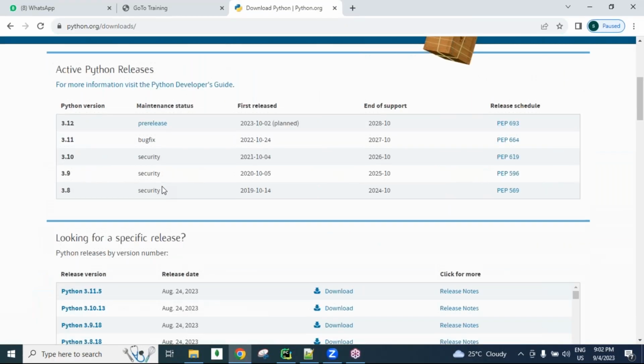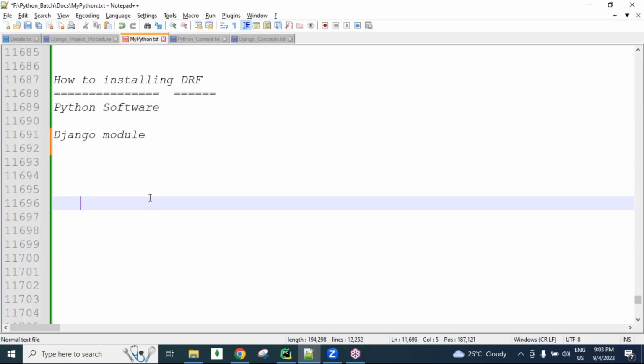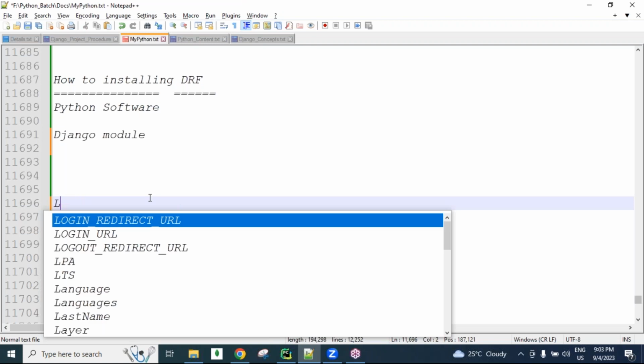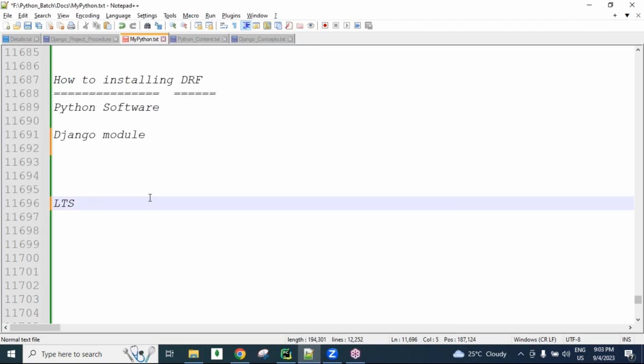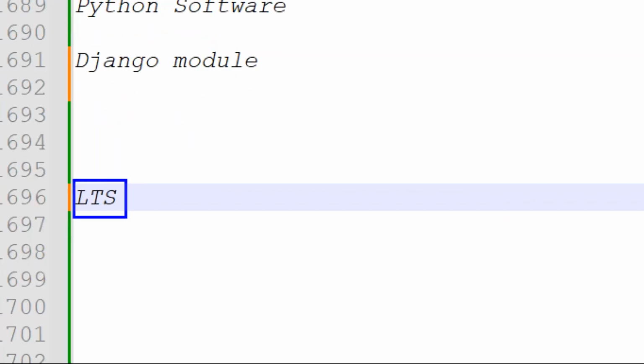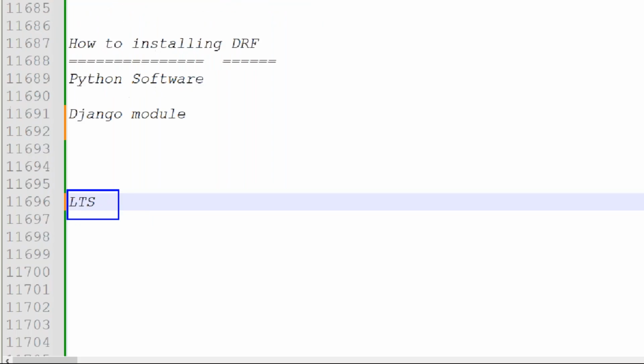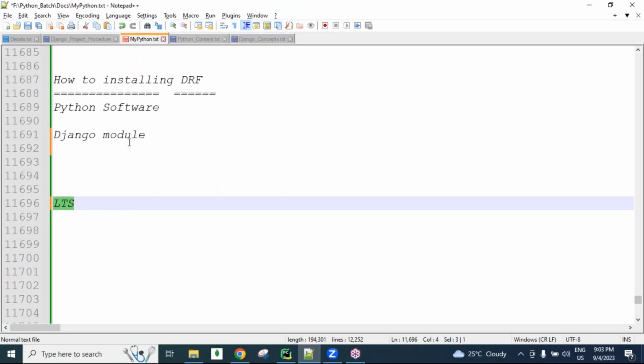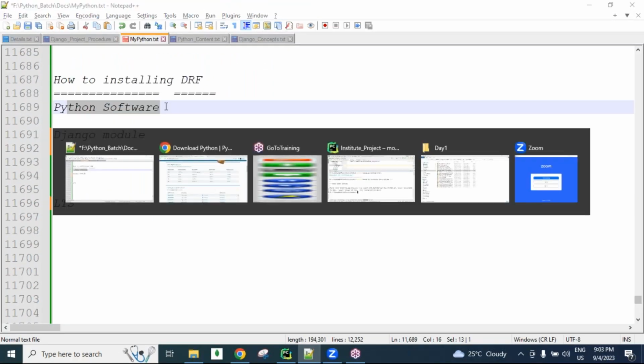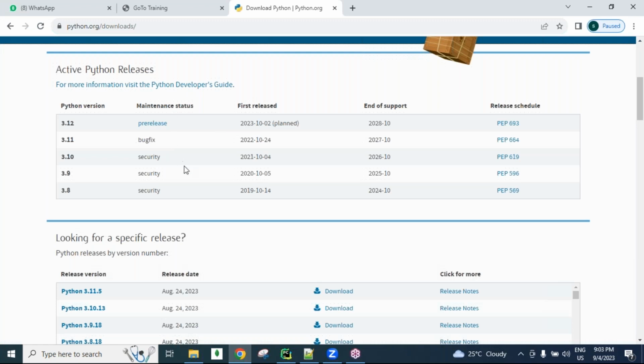As a student, you can download and install the latest versions, guys, but in real time, some LTS versions people are using. LTS means long-term support version. Long-term support standard versions people can use. So Python software you download from this website and install, guys, by following next, next like that. That's it.